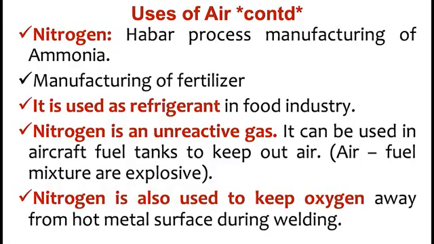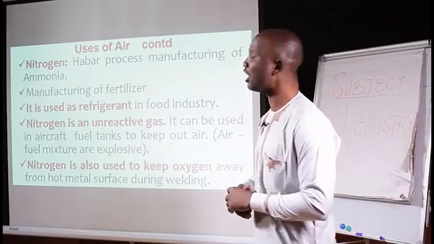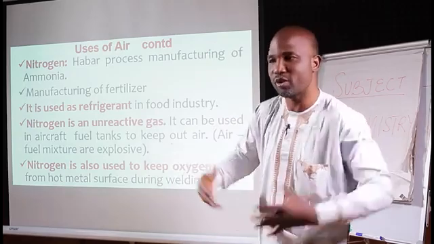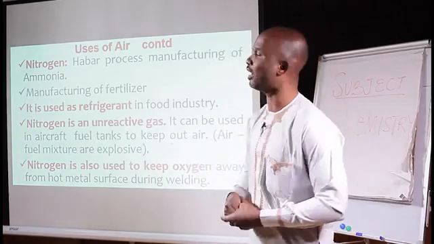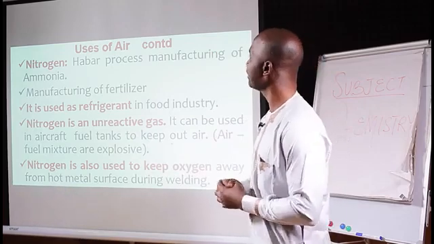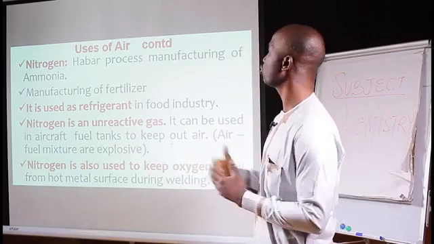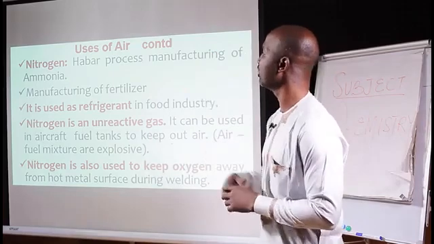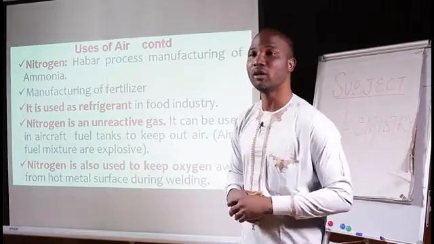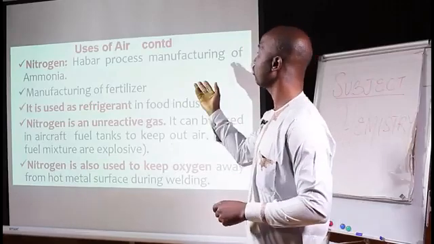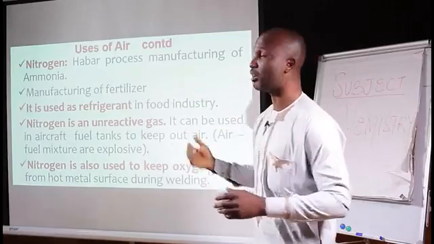Nitrogen is used in the Haber process. Now, what is the Haber process? It is the way that we produce ammonia industrially, in large quantity, commercially. And the reaction is such that hydrogen reacts with nitrogen in the ratio 3:1, and ammonia is produced. Ammonia is a very important chemical compound. It is used in the manufacturing of fertilizers and so on and so forth.